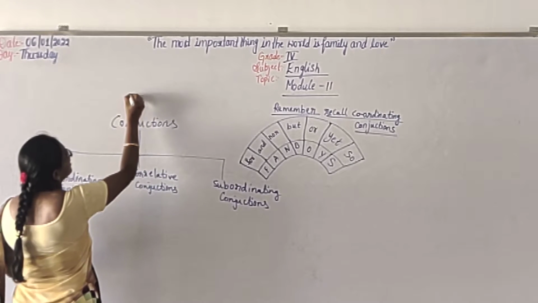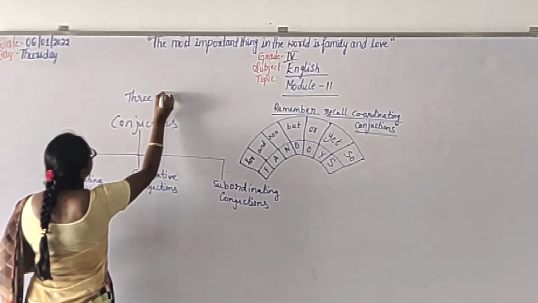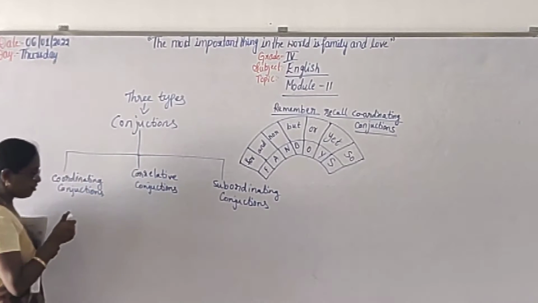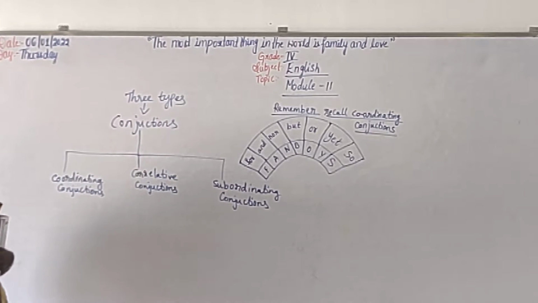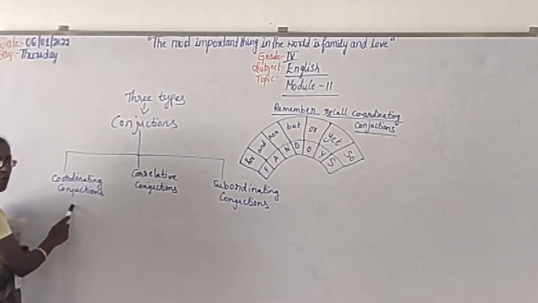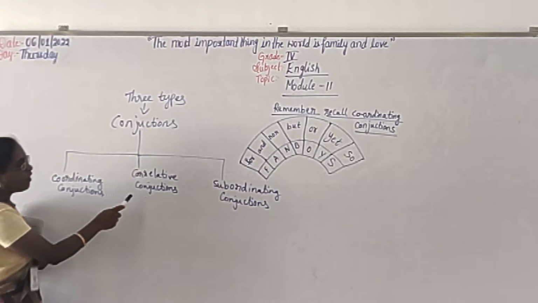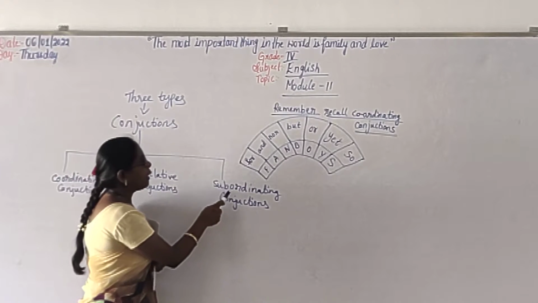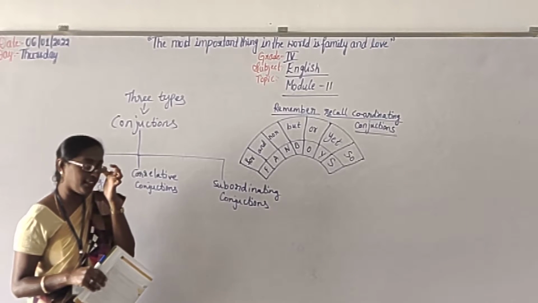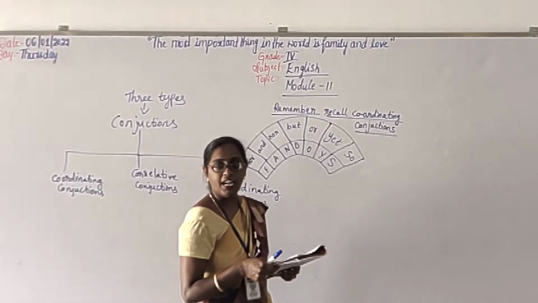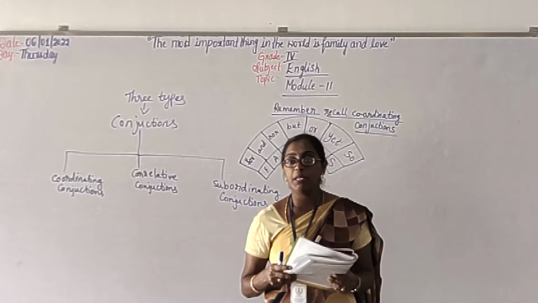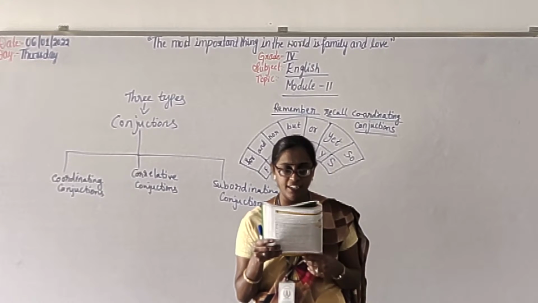See, in conjunctions we have three types. Three types of conjunctions. Understood, children? Look at the board, everybody. Three types of conjunctions we have. That is coordinating conjunction, correlative conjunction, subordinating conjunction. Understand? So, remember this very carefully, children.